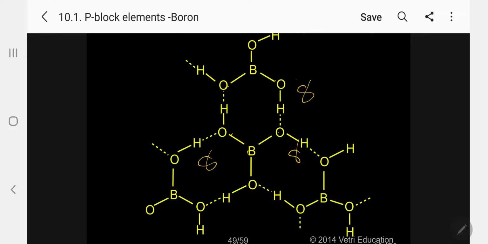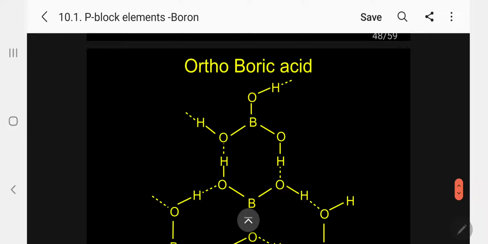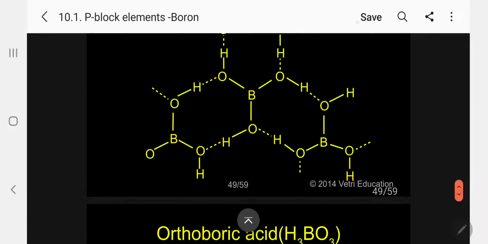Kindly follow. Just see here. Boron on all 3 sides has oxygen and H connected. Here, through hydrogen bonding, another molecule is attached. So here again another. This is called the structure of orthoboric acid. Kindly follow. H3BO3 polymer.